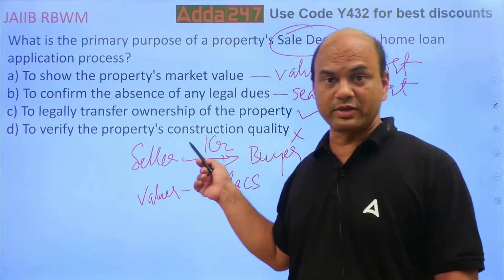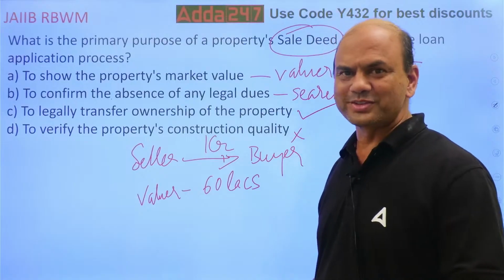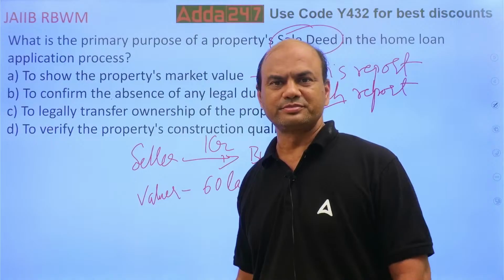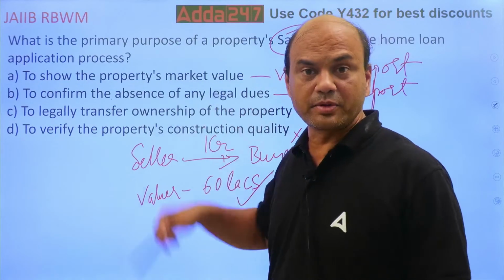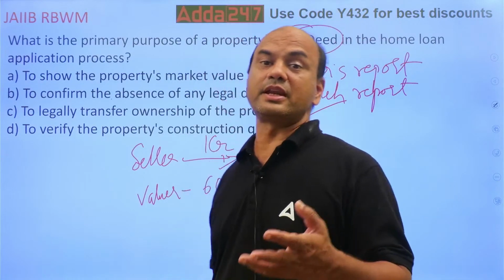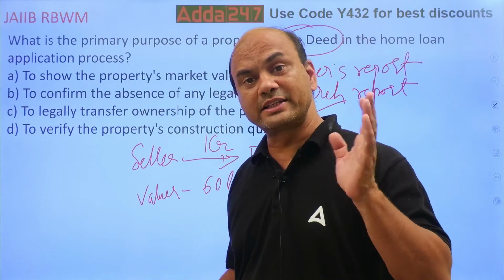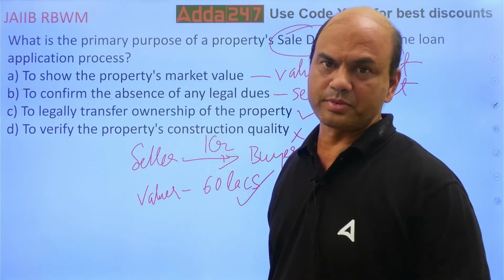Will you finance me on 1 crore or 60 lakhs? Of course, on 60 lakhs. Lower of these two. So that's the importance of valuer's report. And search report, encumbrance. Encumbrance means whether there is any legal dues, whether somebody has claimed the right on that property. All these things are through search report.